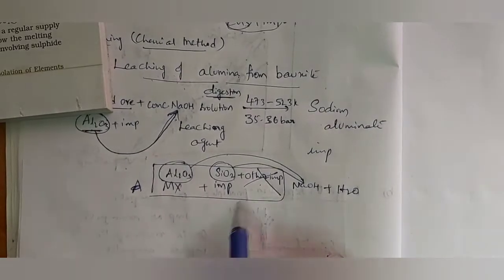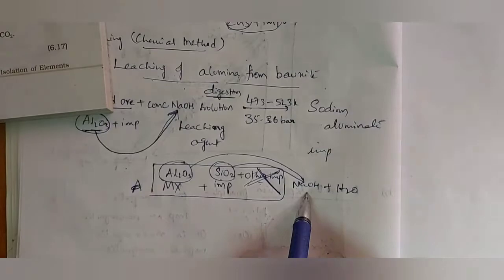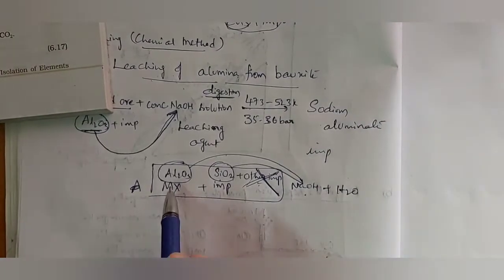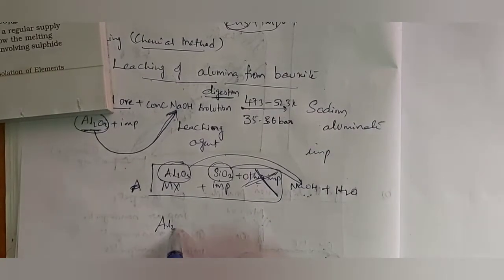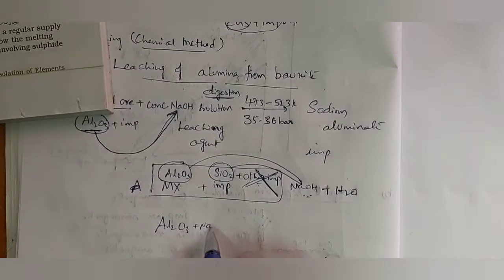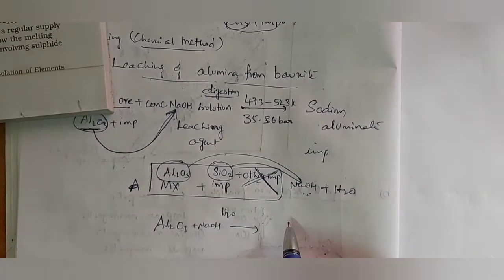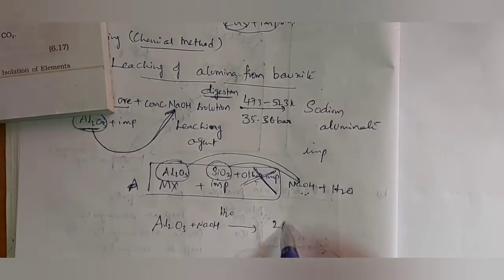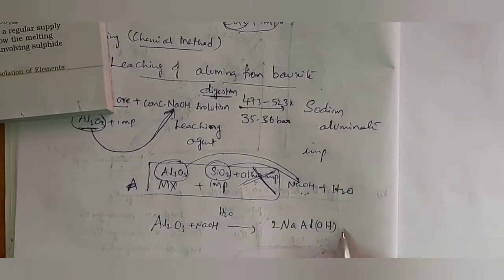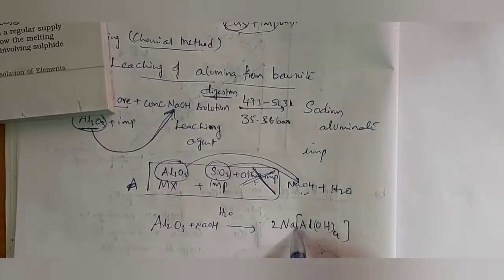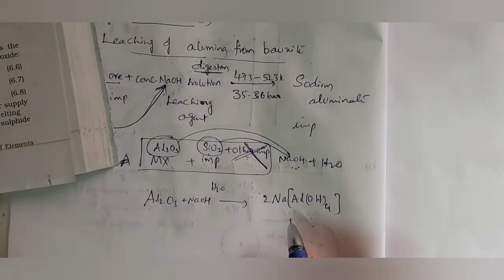These are removed. Now SiO2 is going to react with NaOH, as well as Al2O3. Al2O3 reacts with NaOH in the presence of water to form 2Na[Al(OH)4], which is dissolved in water.